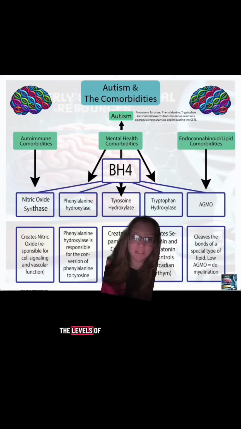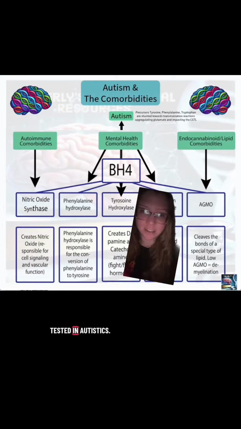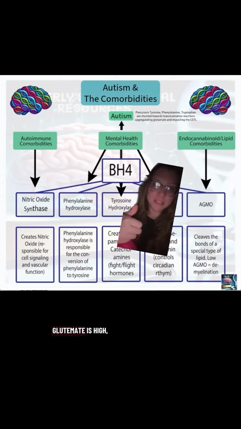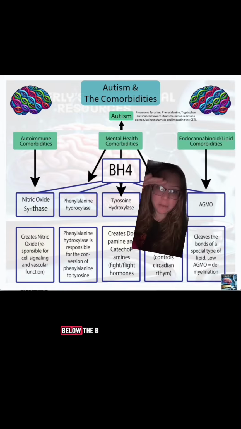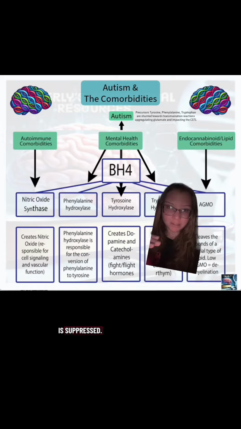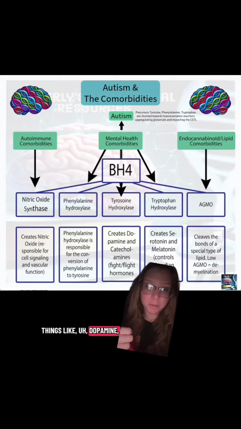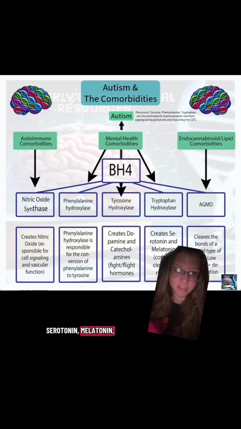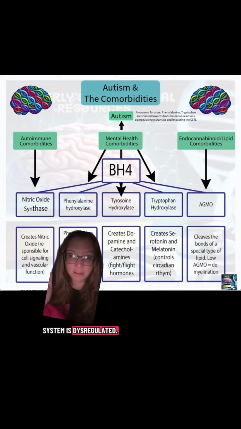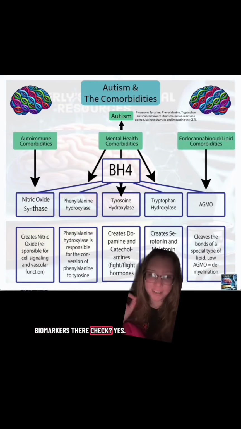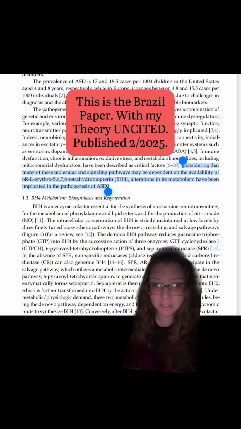So the biomarkers, the levels of all of these things that have already been tested in autistics, indicate that yes, glutamate is high, yes, the corticostriatothalamic loop is dysregulated, and then everything below the BH4 point is suppressed. That would be things like dopamine, serotonin, melatonin, the endocannabinoid system, and the immune system is dysregulated. So all the biomarkers there, check yes. This is the part the Brazilian researchers took.